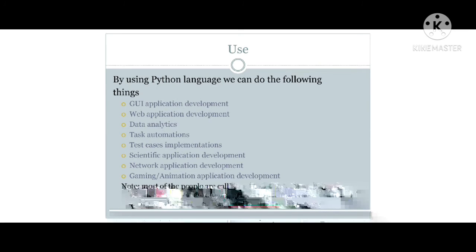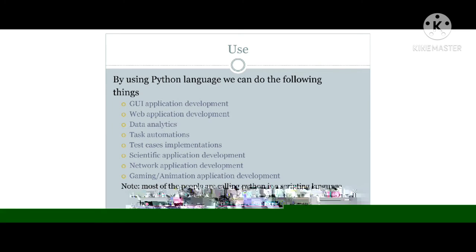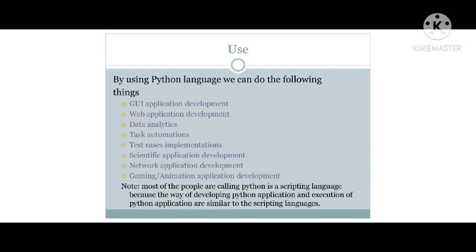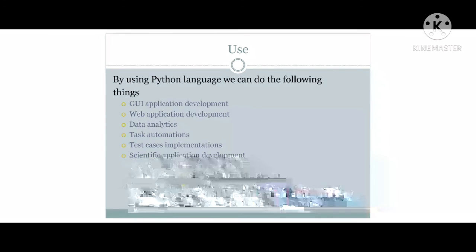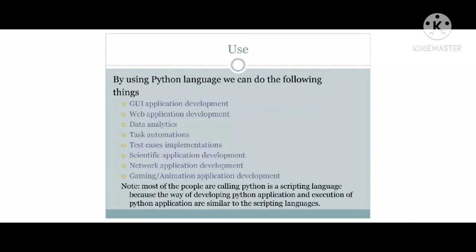In the different operating systems we can build graphical user interface application development by using Python also. We can also create them with others like VB, .NET, C#. So a lot of languages we have here, and by taking those languages also we can build a graphical user interface. But by using Python also we can create graphical user interface application development here.